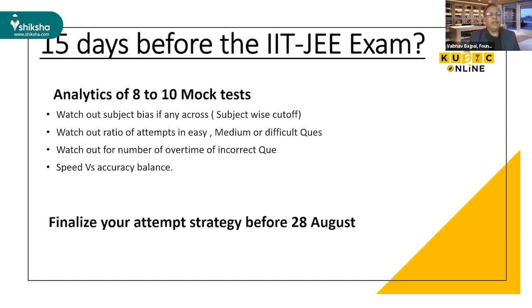And the next point is speed versus accuracy balance. In fact, this is a very important proverb: speed and accuracy are not proportional. Speed is high, accuracy is less. Accuracy is high, speed is less. But you have to balance it, because the JEE Advanced exam is the balancing between your speed and accuracy. So in this speed versus accuracy section, you will get proper balancing when you attempt at least 8 to 10 mock tests.